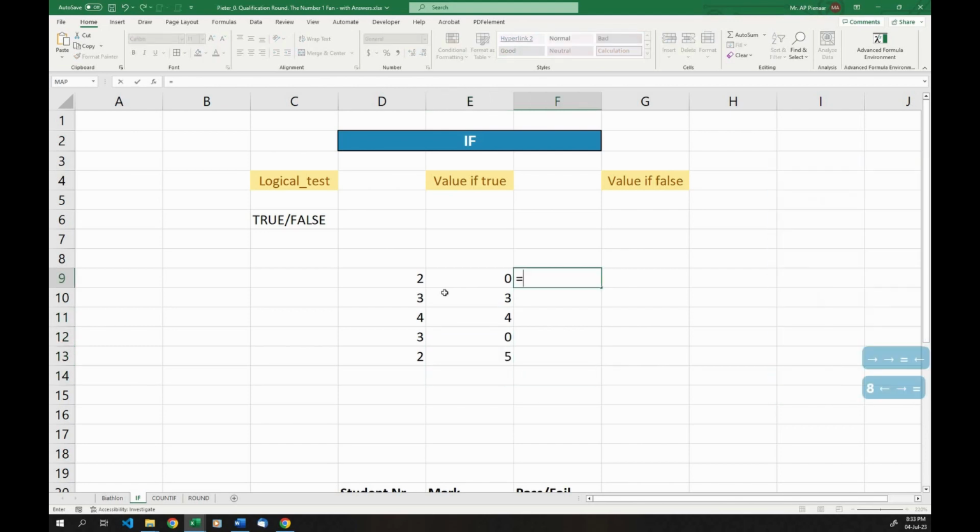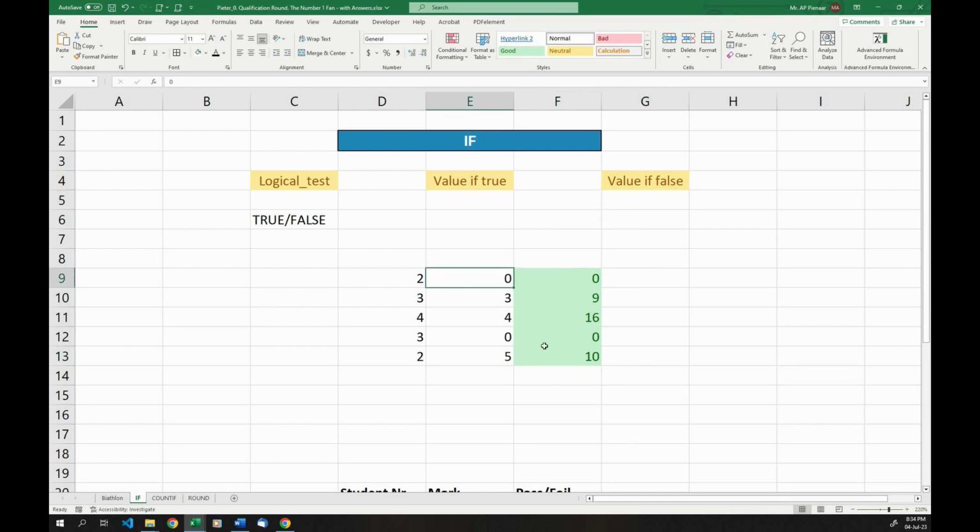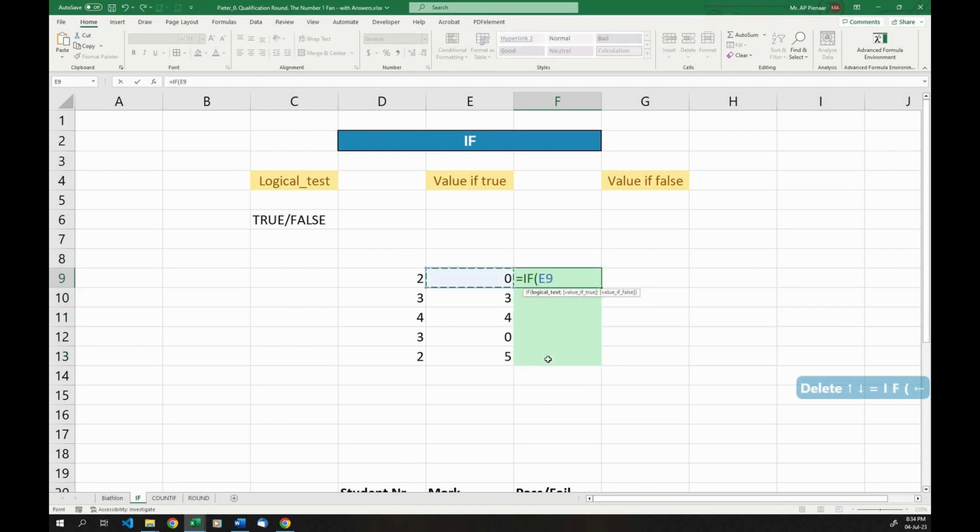Okay, and what we wanted to do is to multiply this block with that block all the way down. This is the answer we want. But we don't want it to do that if this block says the word 0. So what I'm going to do is say, if this block is equal to 0, comma, do nothing. So if I go open quotation, close quotation, it's just going to leave the block blank. If false, meaning if this block is not 0, then output this block times that block, close bracket.